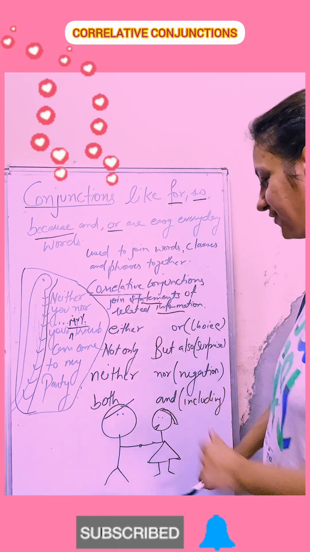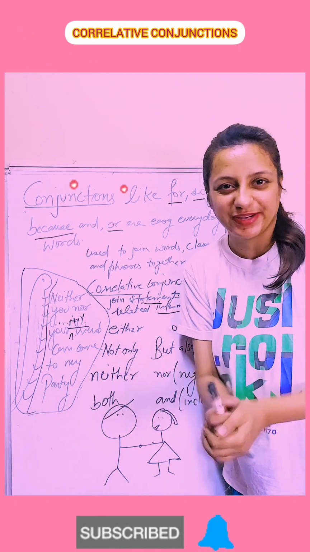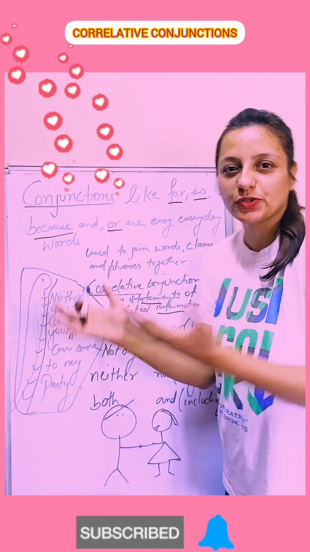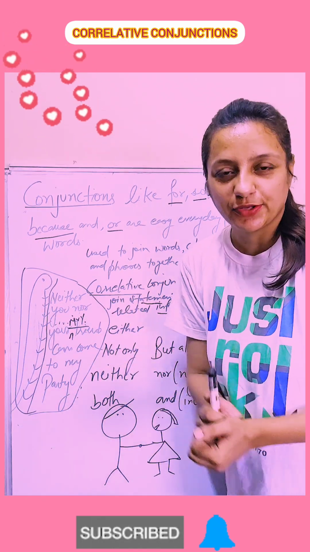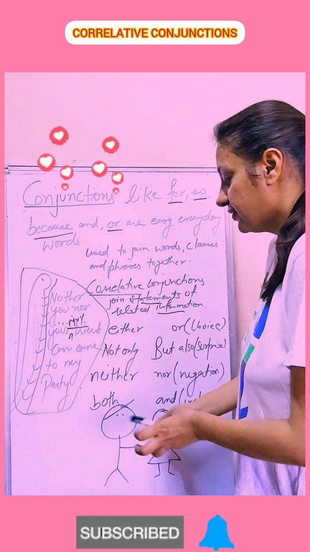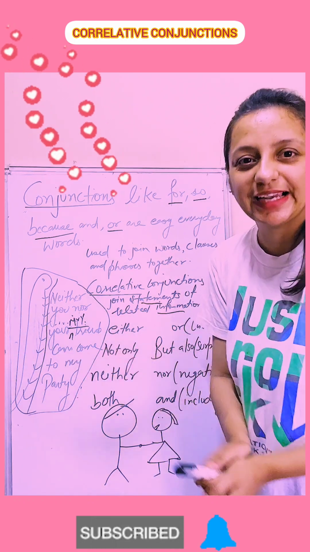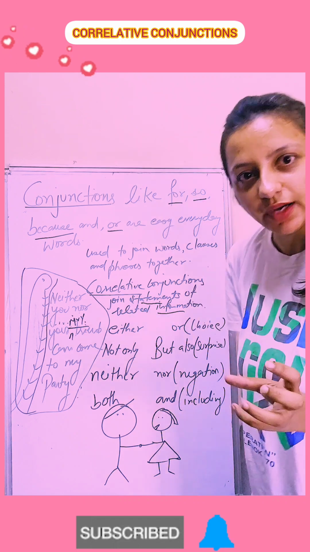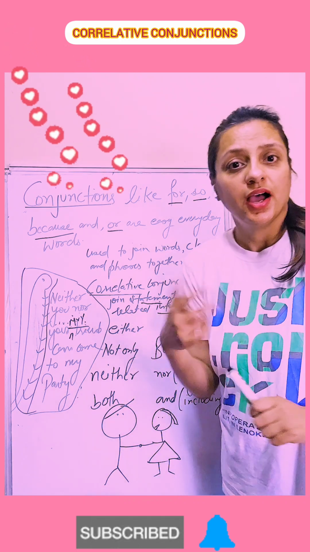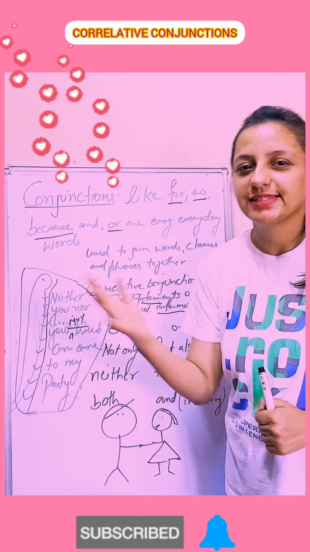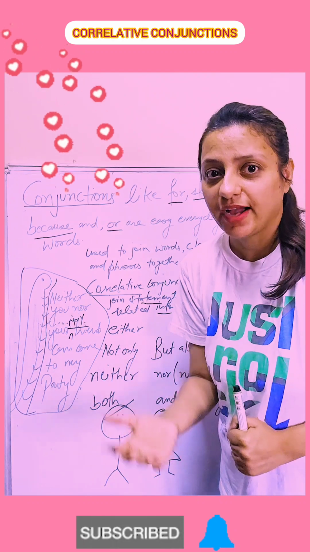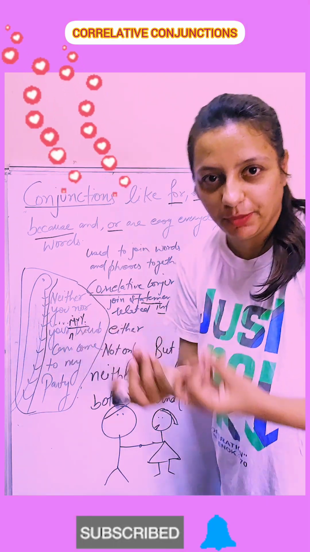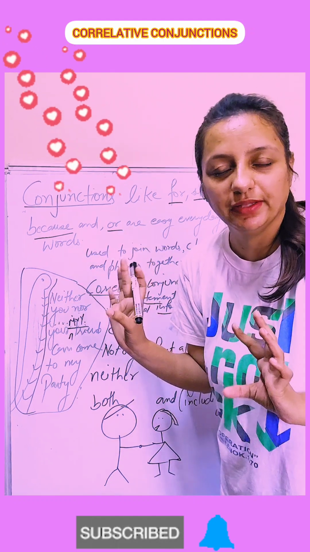So here we have girl and boy. I have taken one example. Okay. So let's start with this. How these are going to communicate and how these are going to relate in this. Okay. So first one is either or. Either or, you can say either you give money or take next week. Either you give me money or give me the next week.